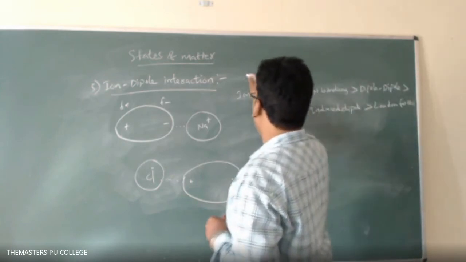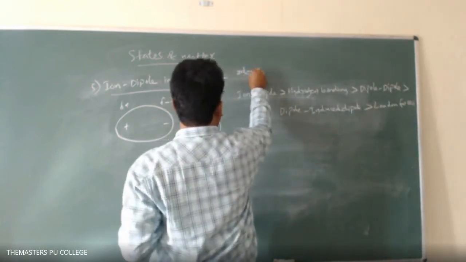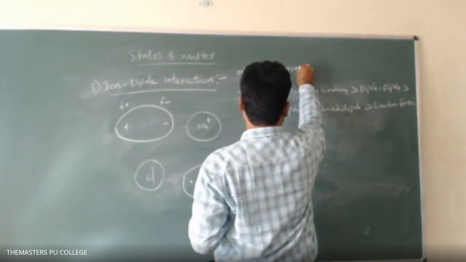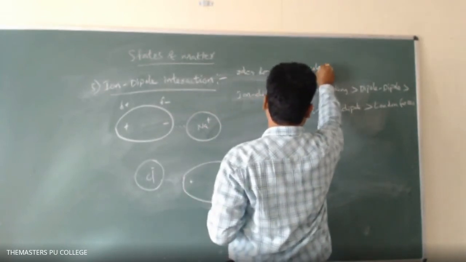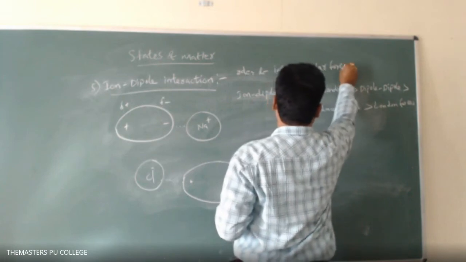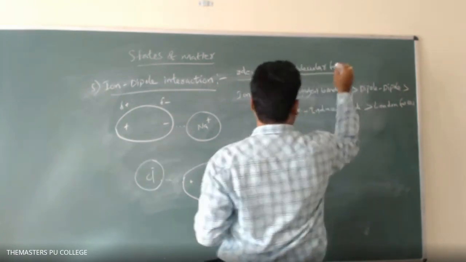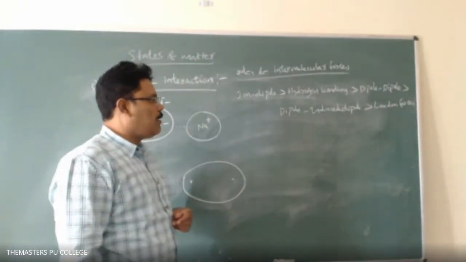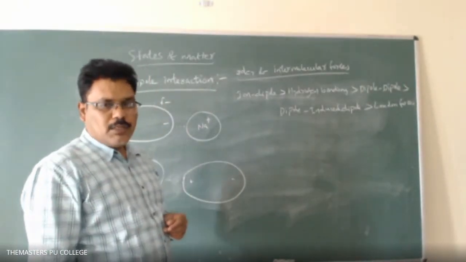This is the decreasing order of intermolecular forces, that means from high interaction to low interaction.